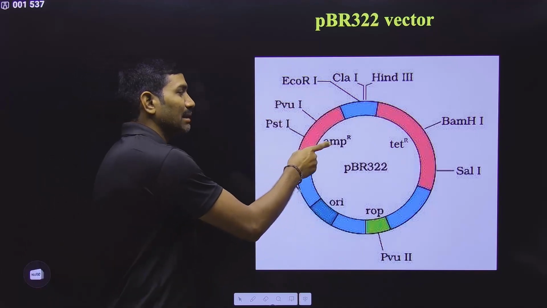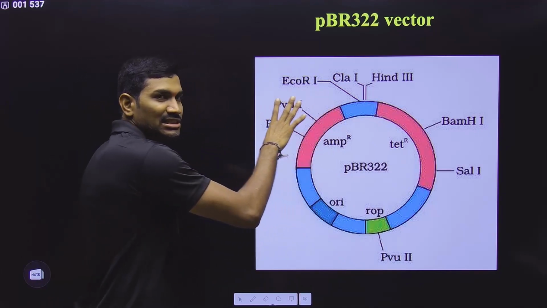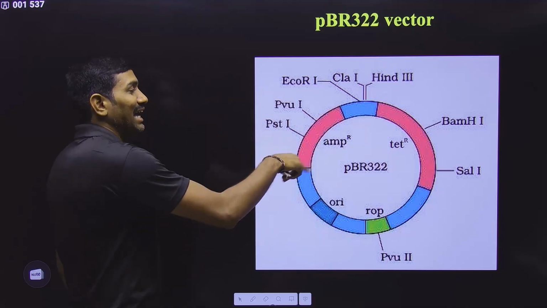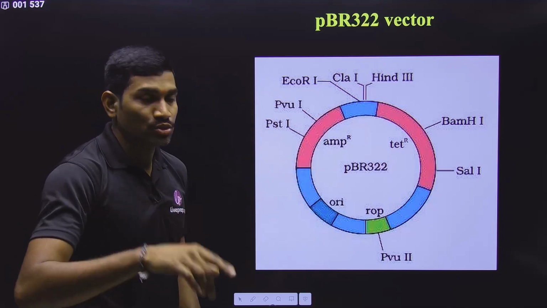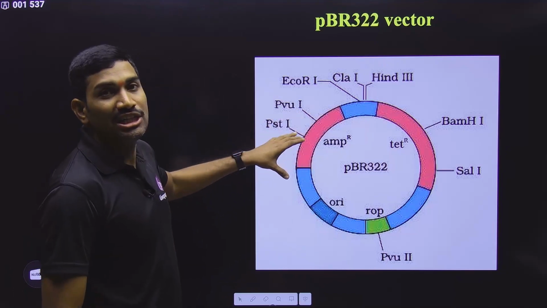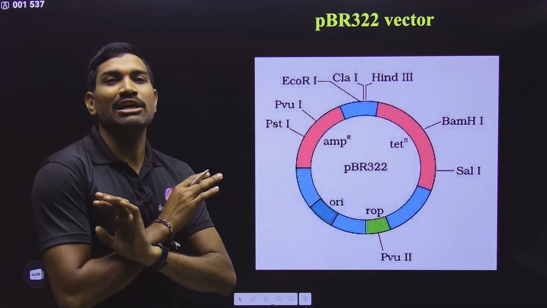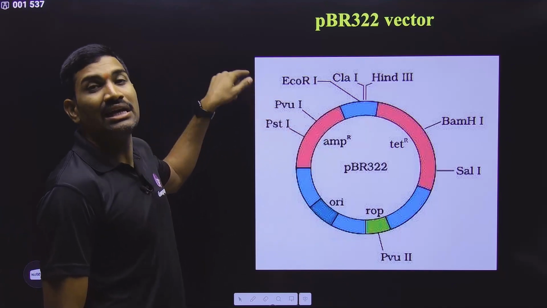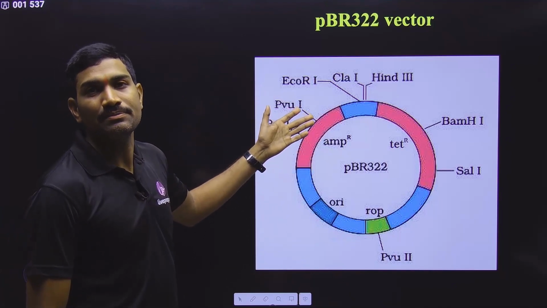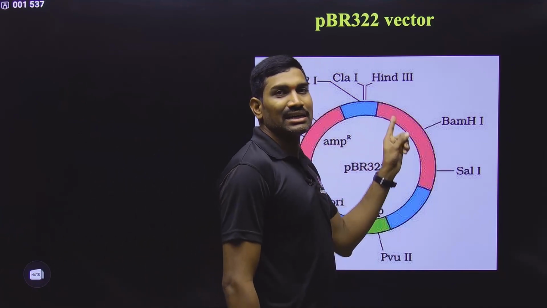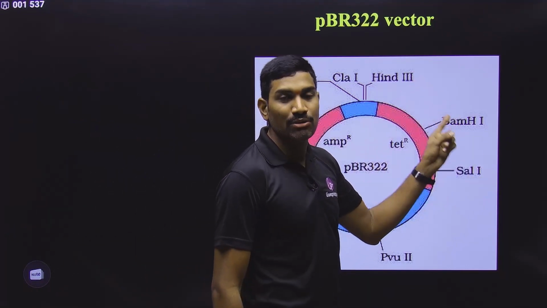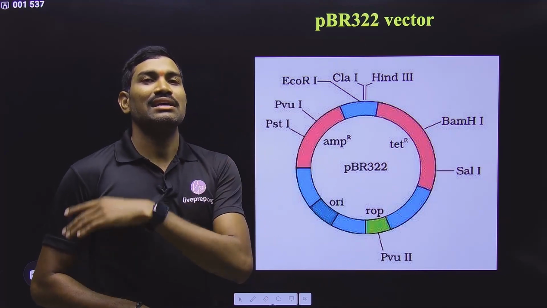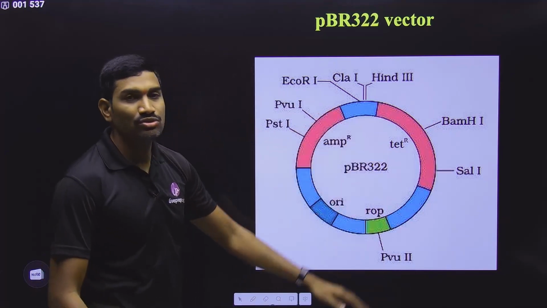And please remember what this ampicillin resistant gene will do. This gene will produce a protein, and that protein will interfere with the action of ampicillin, so that if this gene is present in the bacterium, ampicillin cannot kill the bacterium. In this way, this gene and its product give resistance to ampicillin. Understood or not? In the same way, the tetracycline resistant gene produces a protein that will interfere with the action of tetracycline, so that tetracycline cannot kill the bacterium. These are the functions of these genes.